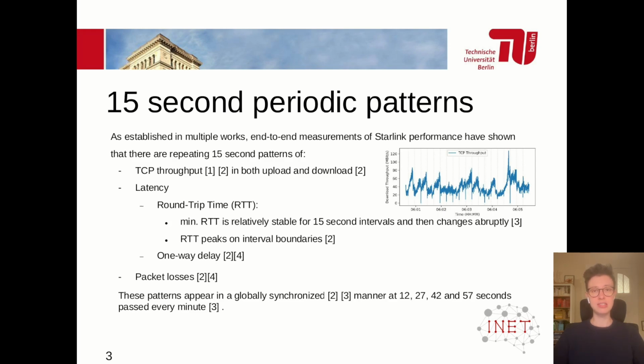Latency in terms of RTT has also been shown to follow 15-second patterns, where within one such interval, min RTT is relatively stable, but can change abruptly from one interval to the next, and there are RTT peaks on the boundaries of such intervals. Another factor that can influence TCP throughput is, of course, packet loss, and this has also shown similar 15-second patterns in terms of frequency.